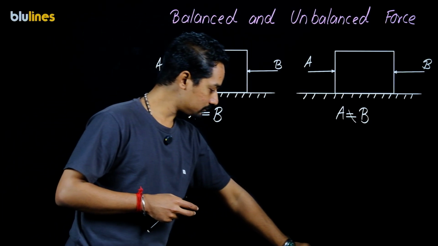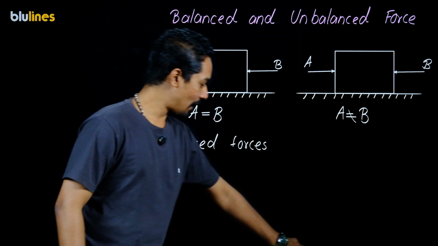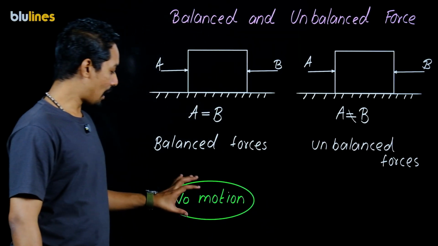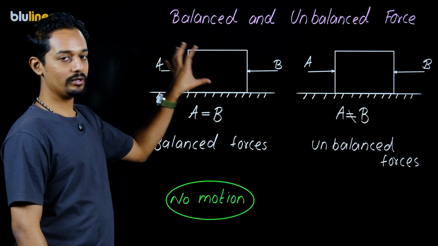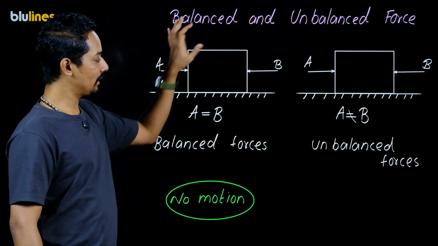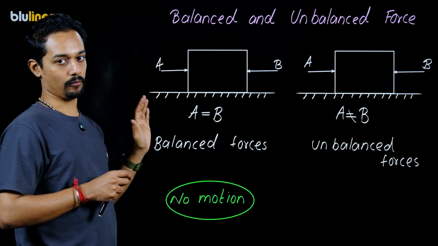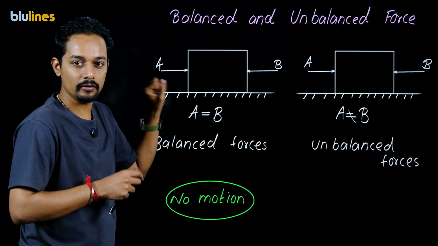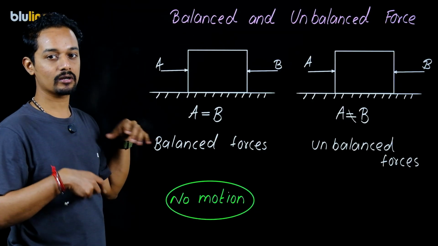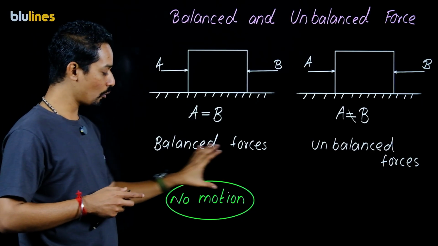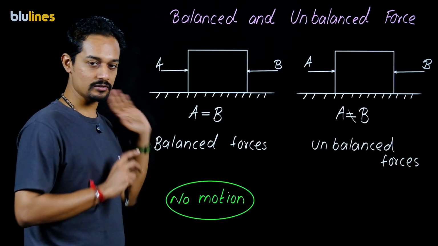Let's see. In the first case, we have the balanced forces. In balanced forces, the body continues to be like it was before. Meaning, if it was at rest, it will continue to be at rest. If it was moving, it will continue to move. So there is no change in the state of motion.